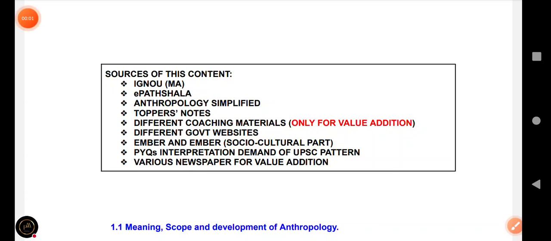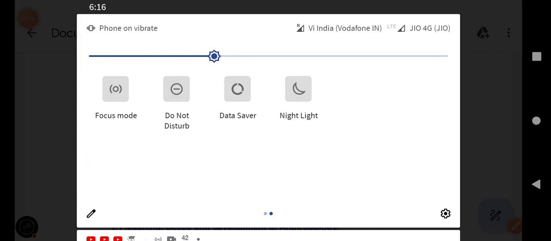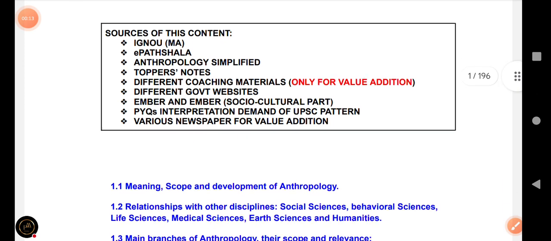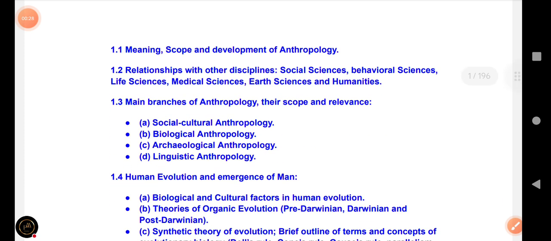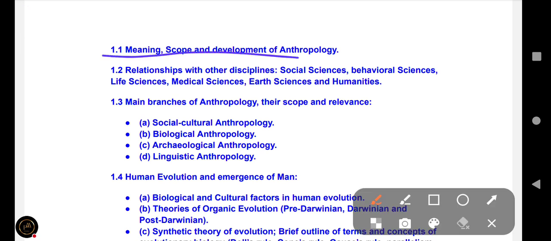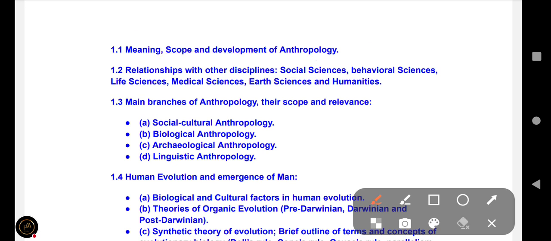Discuss the first lecture of anthropology. Yes, we will discuss the first lecture of anthropology, optional for UPSC CSE 2024. So let's begin the discussion. The first topic will be the meaning, scope, and development of anthropology. So here you can see the meaning, scope, and development of anthropology.